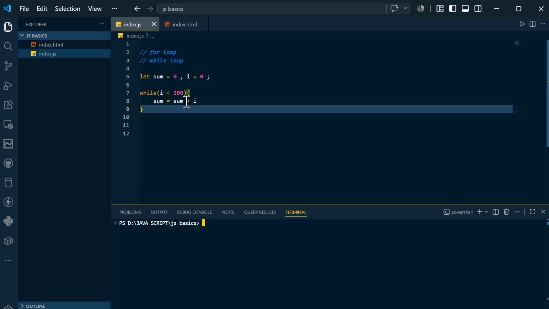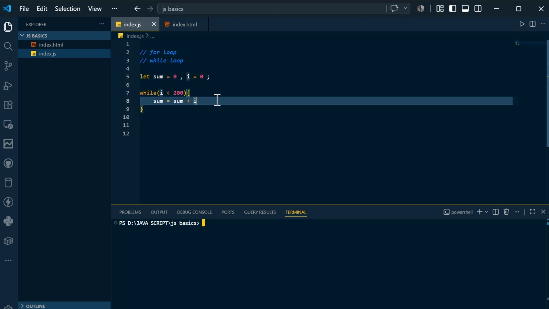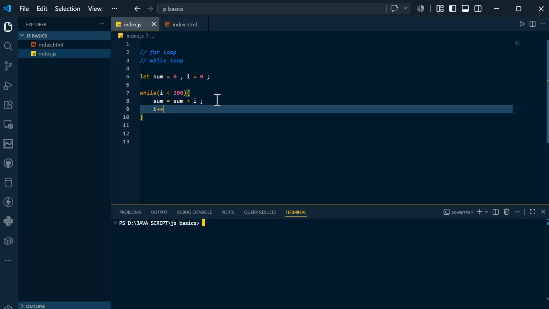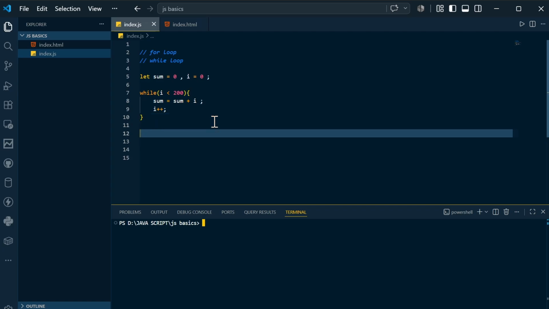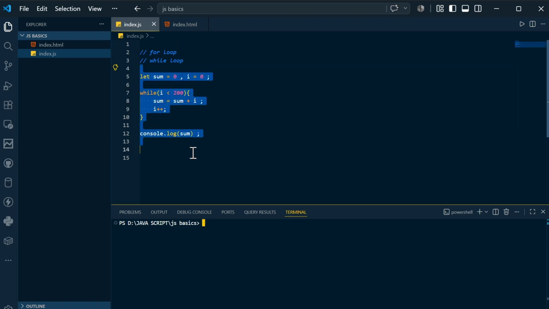Okay, and after incrementing the sum, you can do i++, and come down after the loop. You can simply print the sum. This is with the help of the while loop, and if you again compile and run, you can see the answer is the same thing.